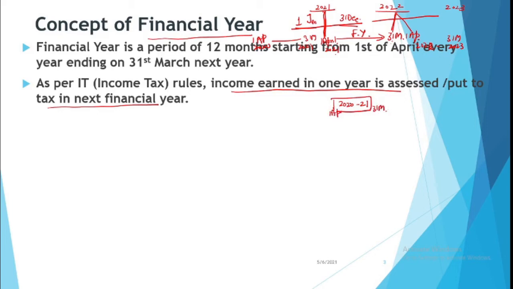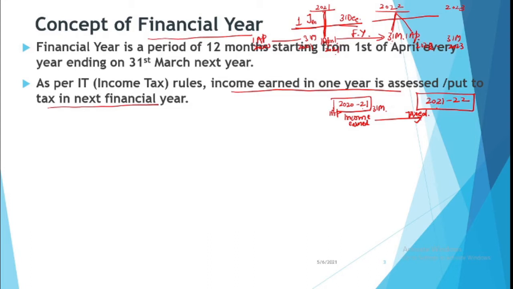Now if you are earning income in this year, right, now income earned in this year will be put to tax in the next year. And what is the next year? Next year will be 2021-2022, right? So this is your next year. So this is the income earned, this is the income taxed.